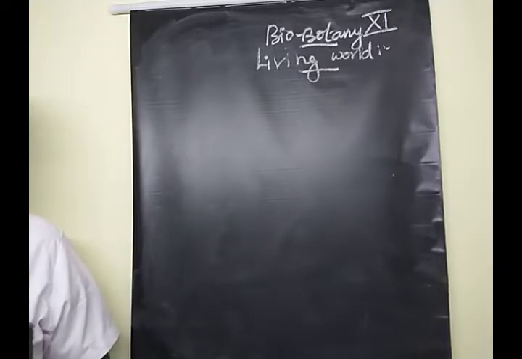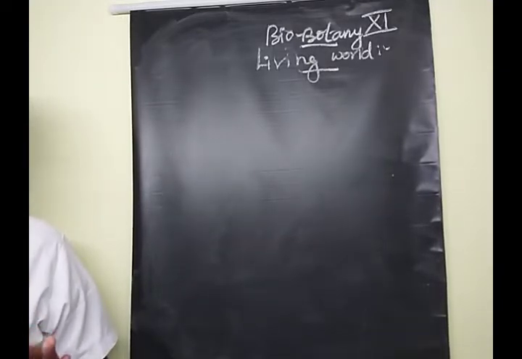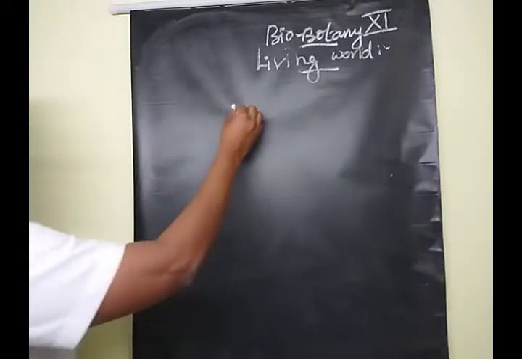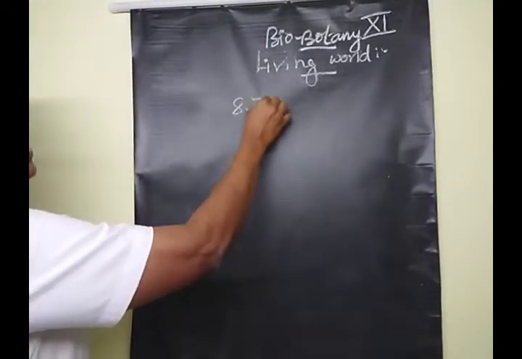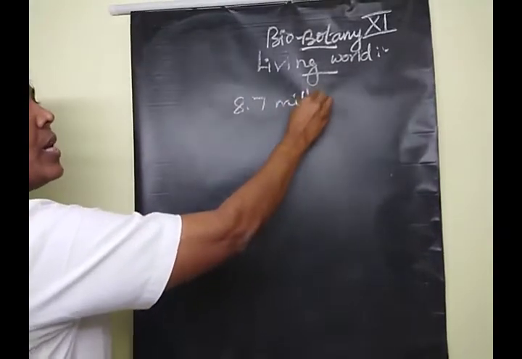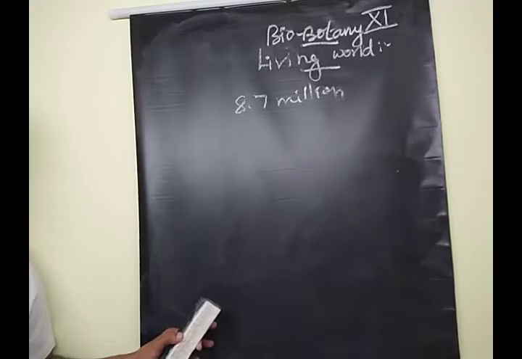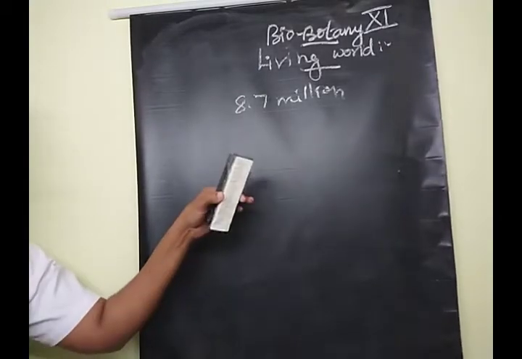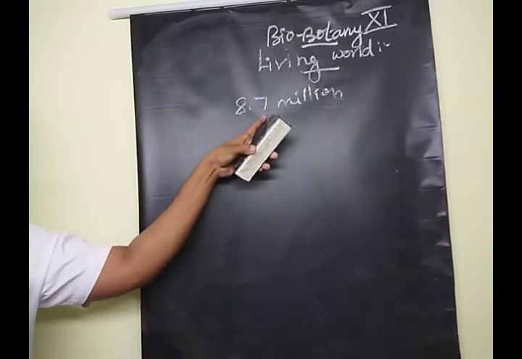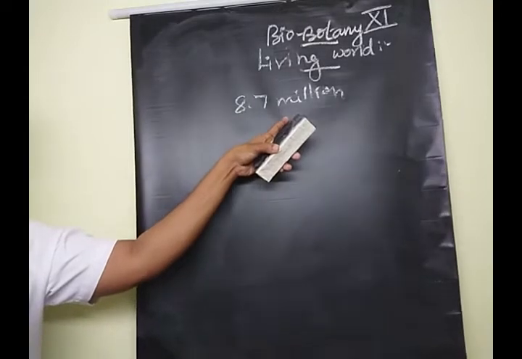How many species? They have estimated and calculated 8.7 million. 8.7 million species are present in the world.